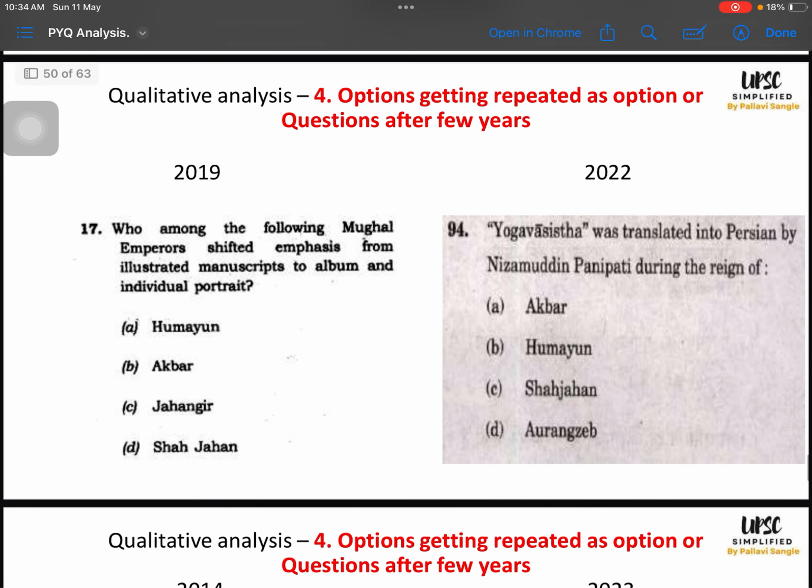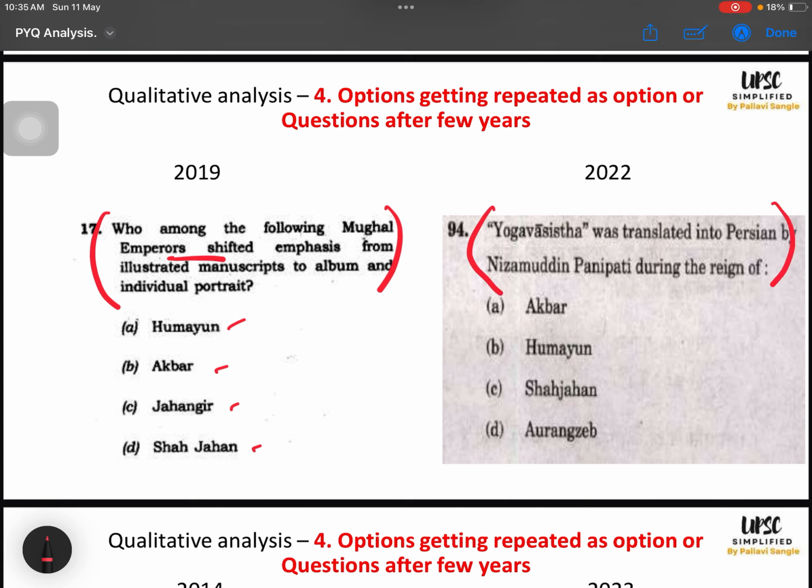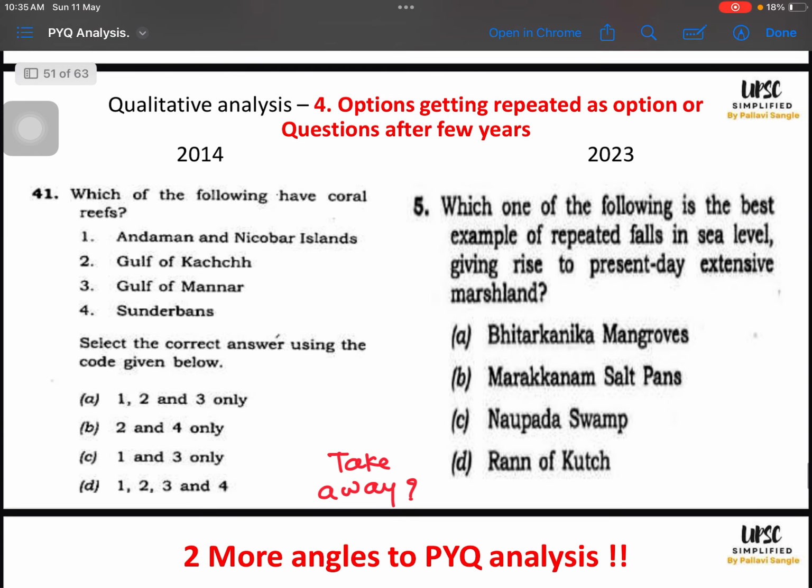In 2019 they asked about some emperor description from the Mughals. Options were Humayun, Akbar, Jahangir and Shah Jahan. So this is an important theme. I will prepare all the Mughal emperors, etc. I will know what they have done, what their work is. And in 94 they again asked a question on Mughal emperors. Right. Then in 2014 they asked about coral reefs. Options were Andaman Nicobar, Gulf of Kutch, Mannar, Sundarbans. So I know UPSC has already asked this. I will prepare a little bit about this. Dealing with this question is very easy. Question number 5, 2023.